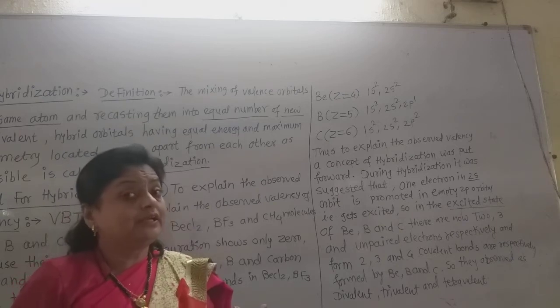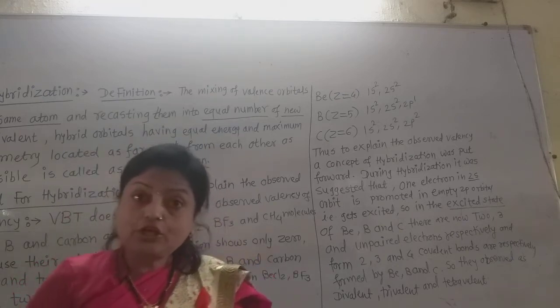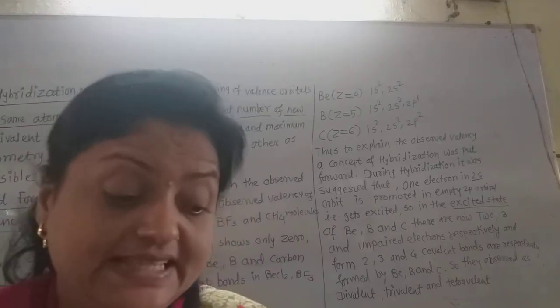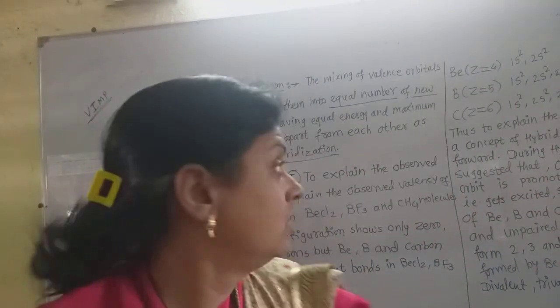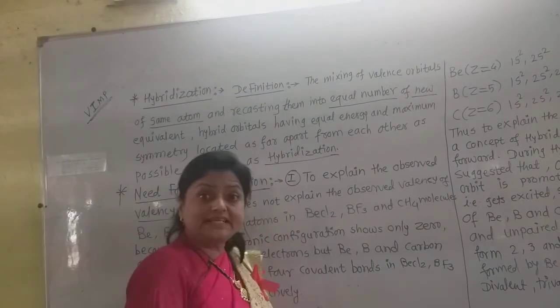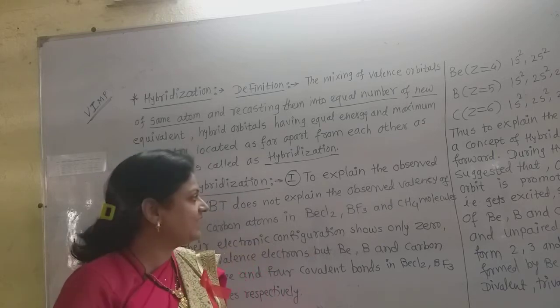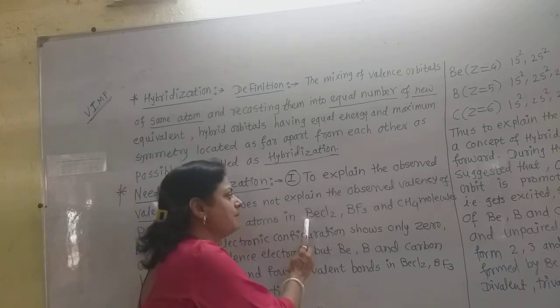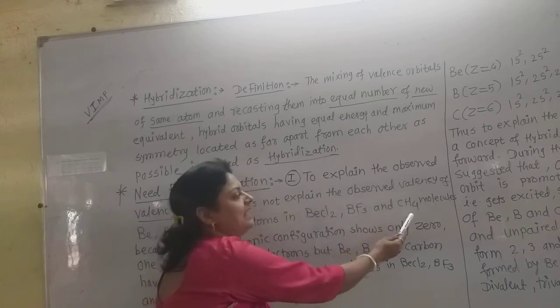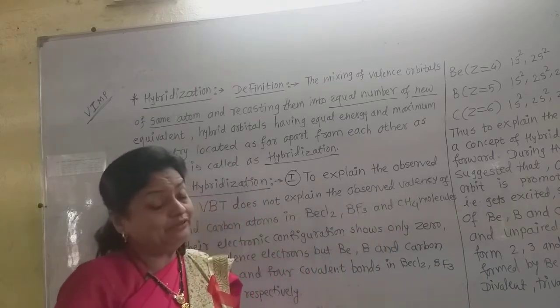But actually this is not the case. In observed valency, beryllium is divalent, boron is trivalent and carbon is tetravalent in the molecules BeCl2, BF3 and CH4 respectively.